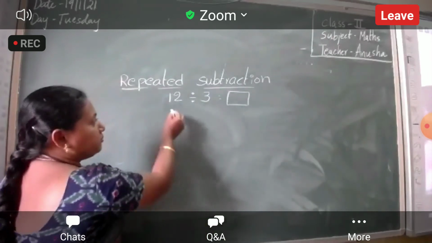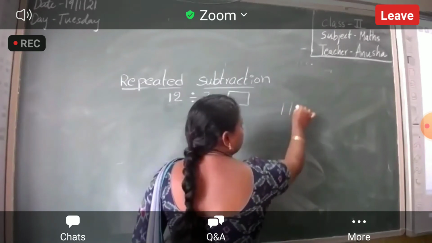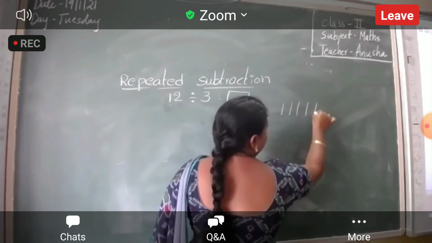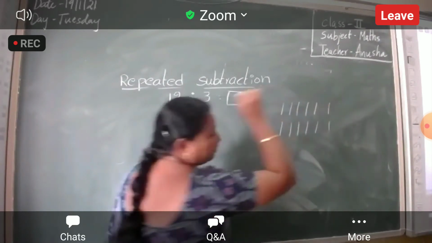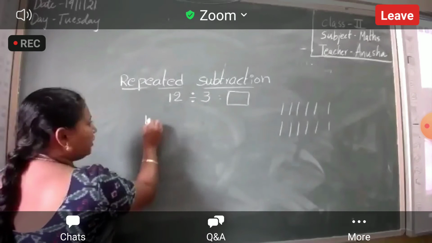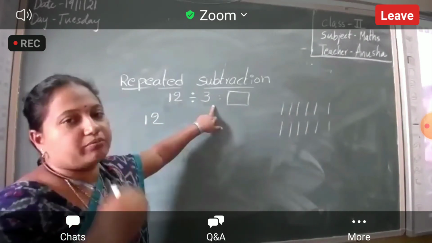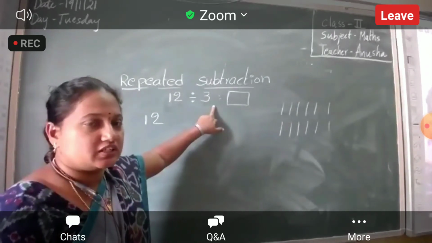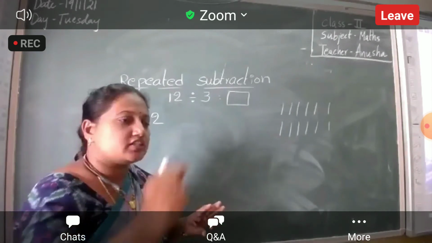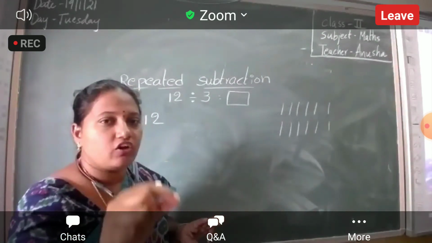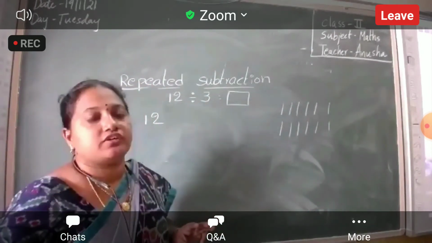So your mother has 12 chocolates. How many chocolates does your mother have, Nana? 12 chocolates. 1, 2, 3, 4, 5, 6, 7, 8, 9, 10, 11, 12 chocolates your mother has. Now, how many of you, Nana? 3 members. What will your mother do first? She will take 3 chocolates and give to you. Each one she will give one chocolate. 3 members, na? One for you, one for your younger brother, one for your elder brother.